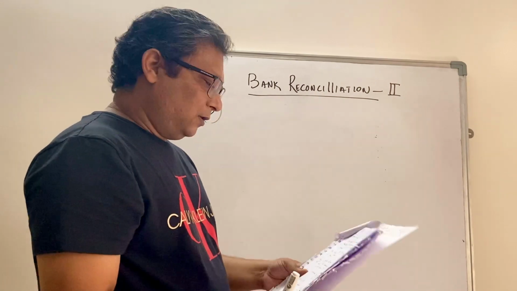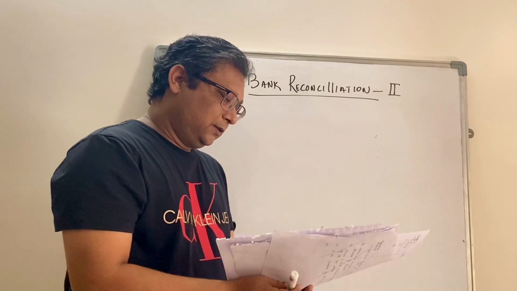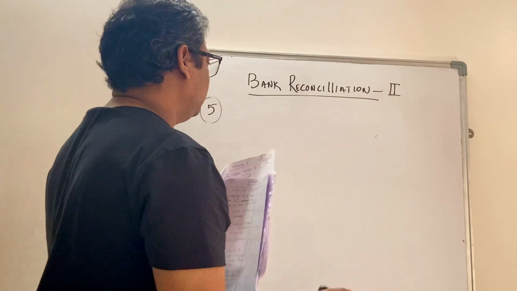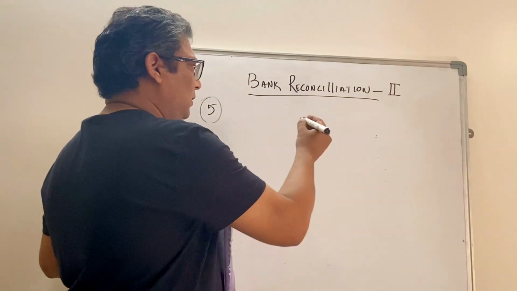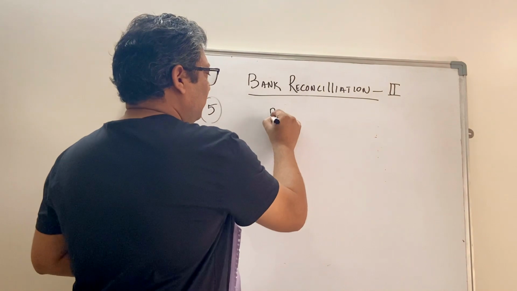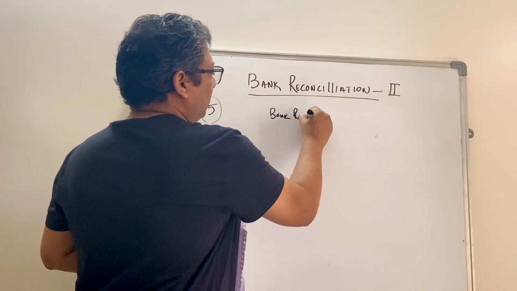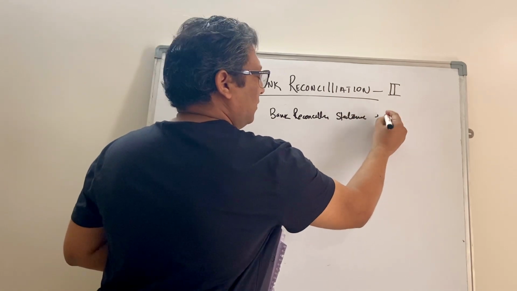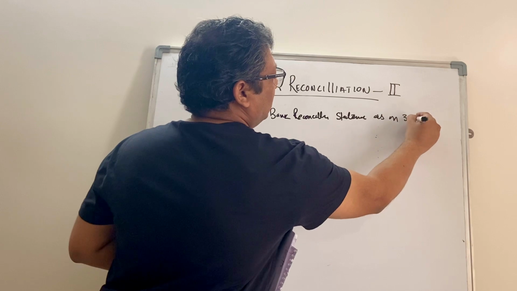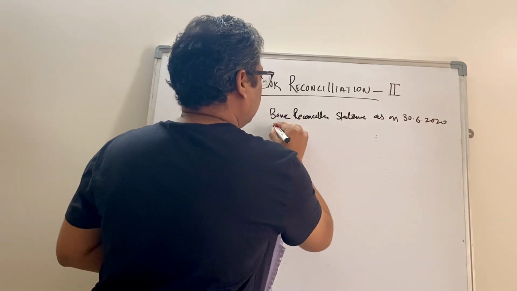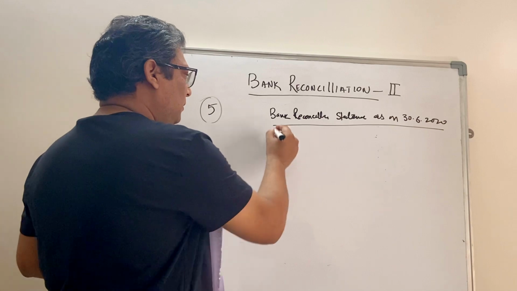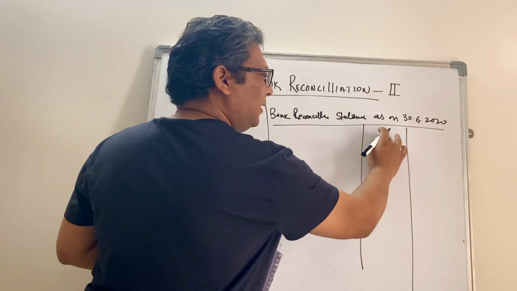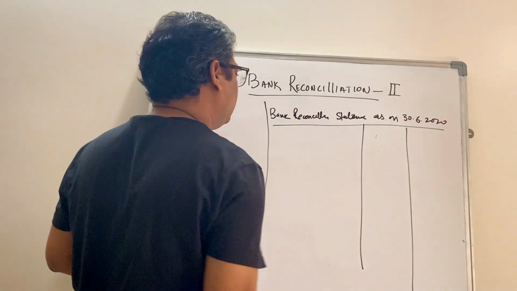Okay, so I have actually one question ready, which we will try to solve. It is a bank reconciliation statement as on, say, 30th June 2020. So we'll make the format like this. Here we'll put details, here it is the final column.